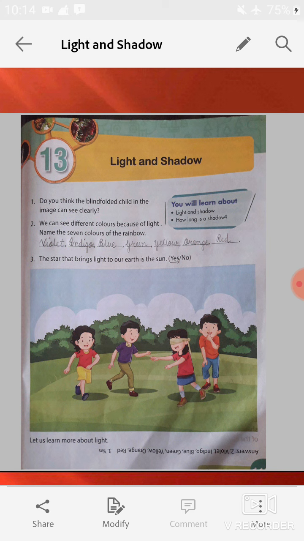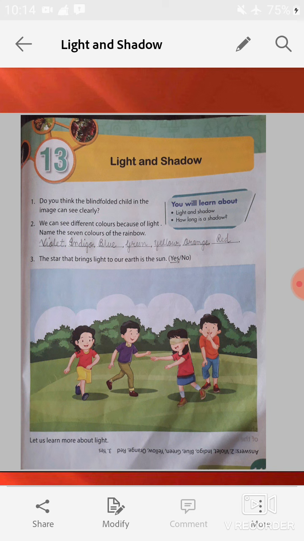We can see different colors because of light. Name the 7 colors of the rainbow. So students, here you have to write the 7 colors of the rainbow, and you know very well the 7 colors of the rainbow are VIBGYOR.